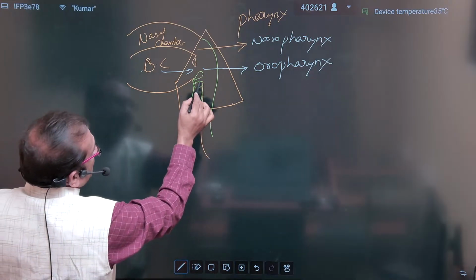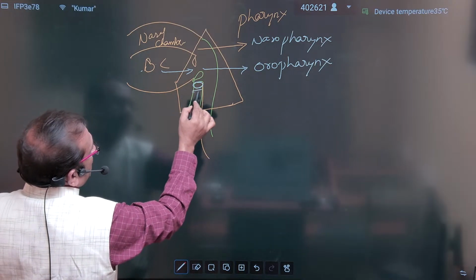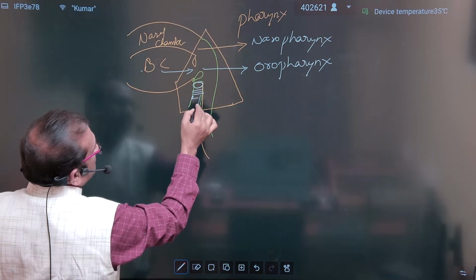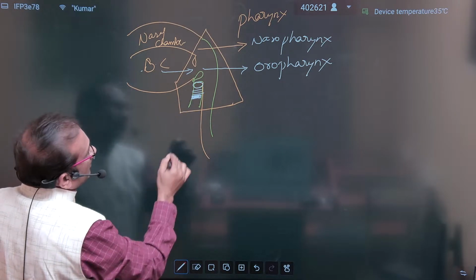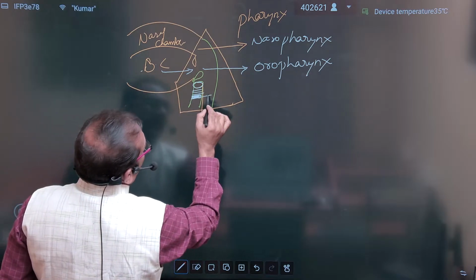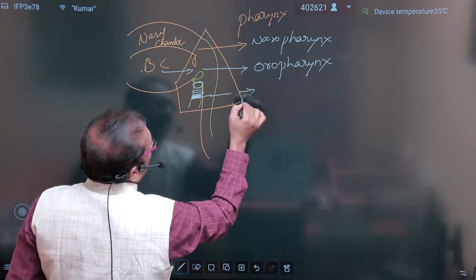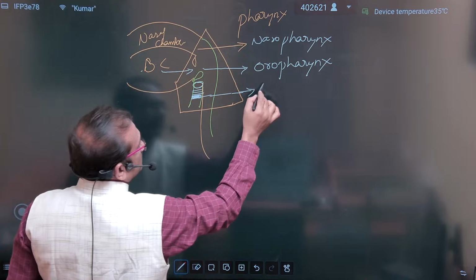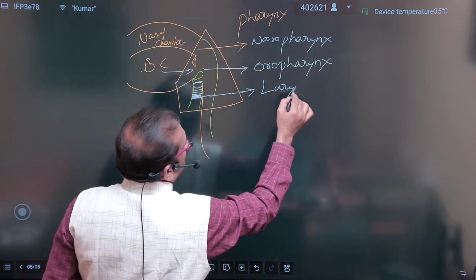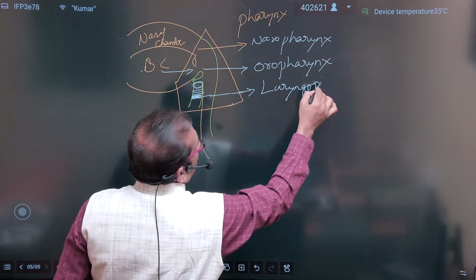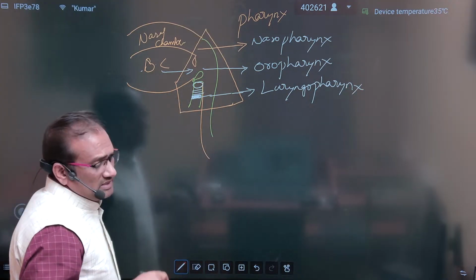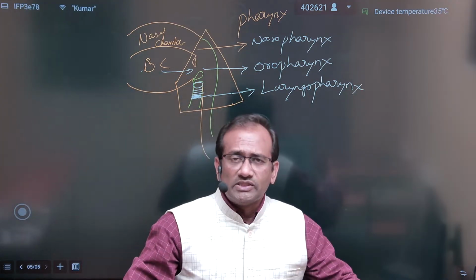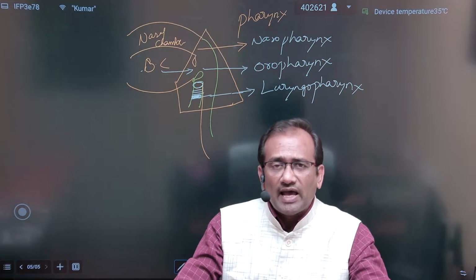This is the glottis, this is the trachea, and there is the larynx area. The area here is called the laryngopharynx. So the pharynx is of three types: nasopharynx, oropharynx, and laryngopharynx.